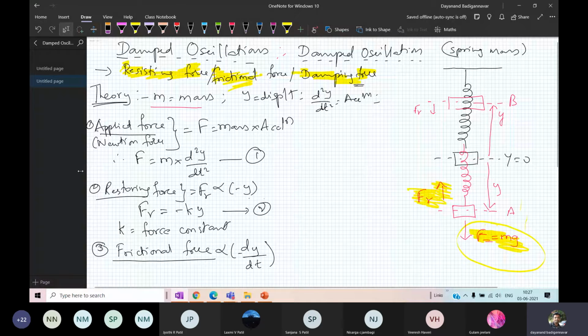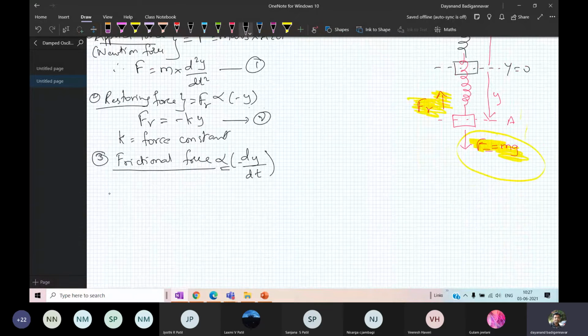Now look here, frictional force is proportional. I have to remove the proportionality sign. So therefore frictional force, if I remove the proportionality, it is minus of R into dy by dt. I have introduced a new term. This is equation number 3.